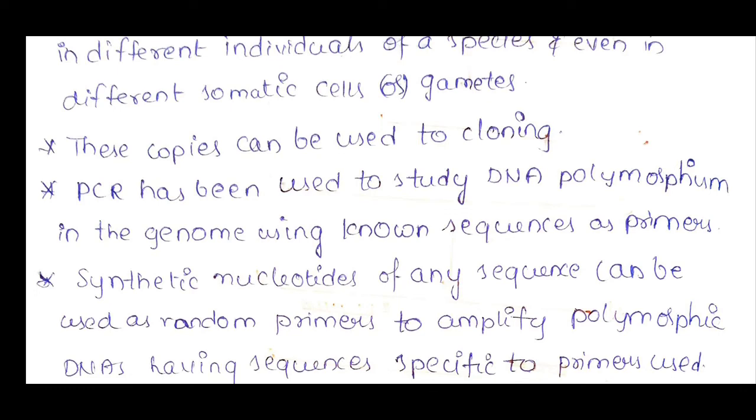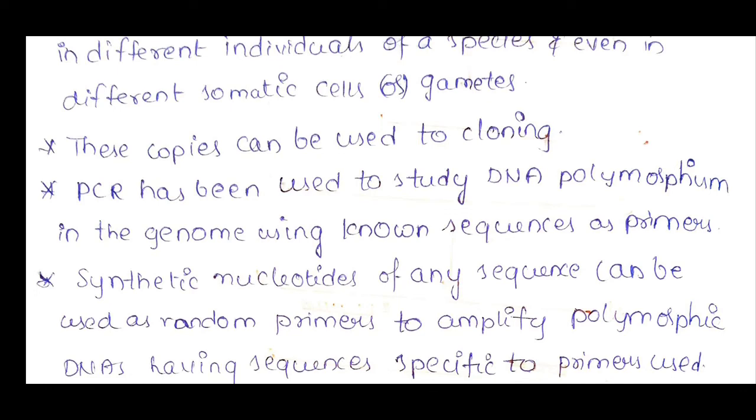And PCR has been used to study DNA polymorphism in the genome using known sequence as primers. We can study DNA polymorphism in the genome of any individual using a known sequence of primers. That means if we take a known sequence of primer, and that primer is able to amplify that particular DNA in the sample, by that we can study the DNA polymorphism in the genome.